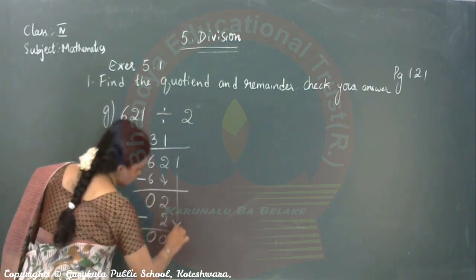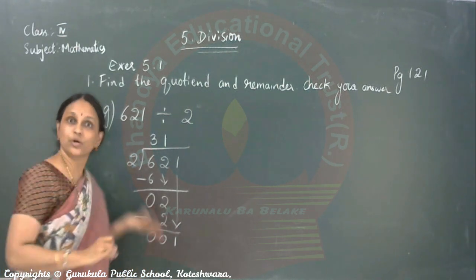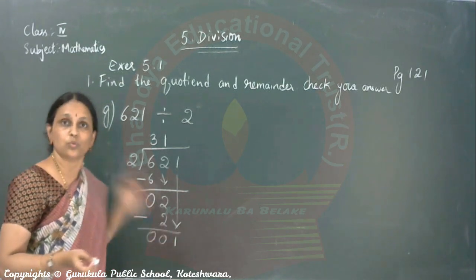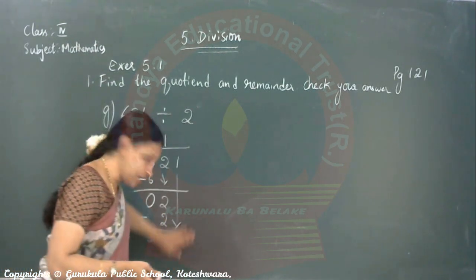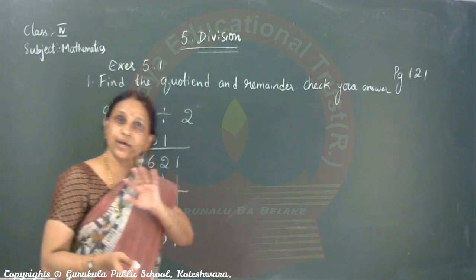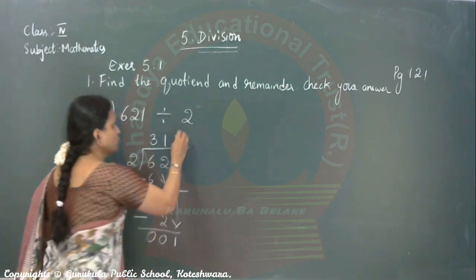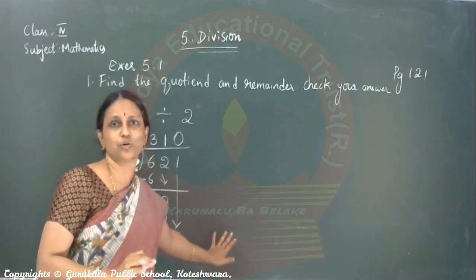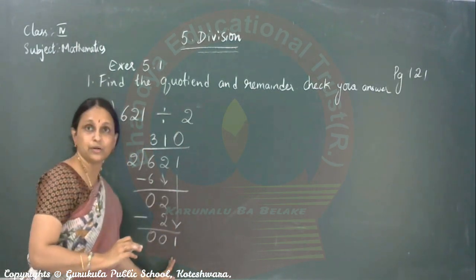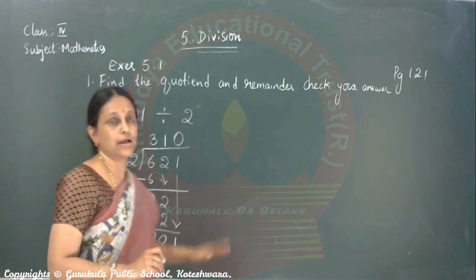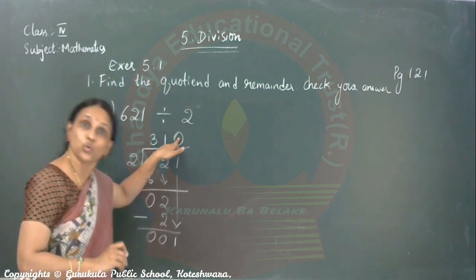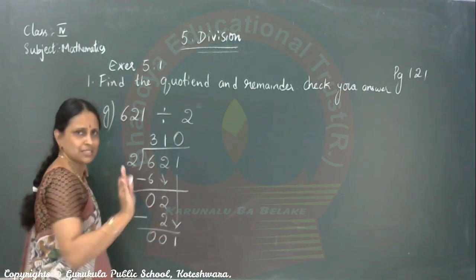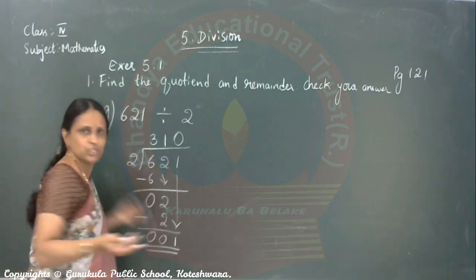Now 1 comes down. And you cannot divide and you don't have any other number also. Now what should we do? What did I say? When you bring down any number and you cannot divide, you have to put a 0 in the quotient. That you follow anywhere. Maybe it is last number also. Understood? That you should follow. That's it. If another number is not there, it's okay.